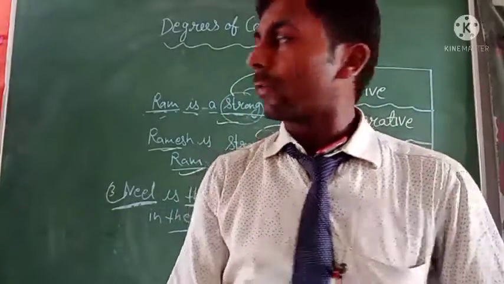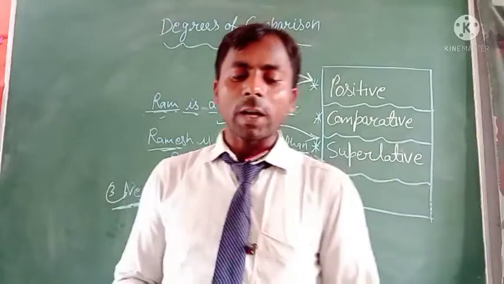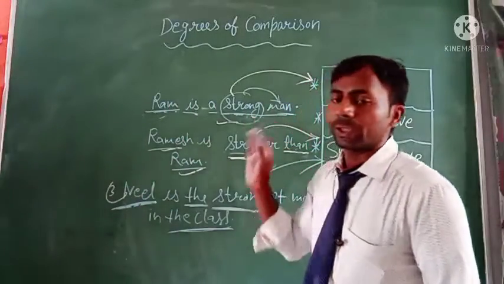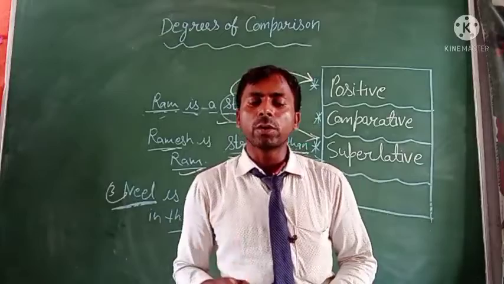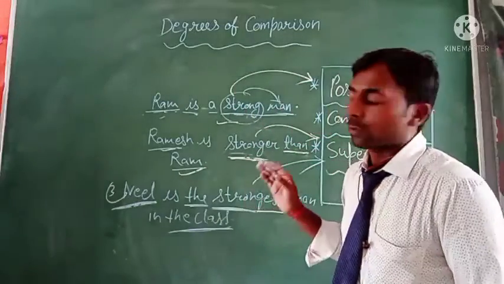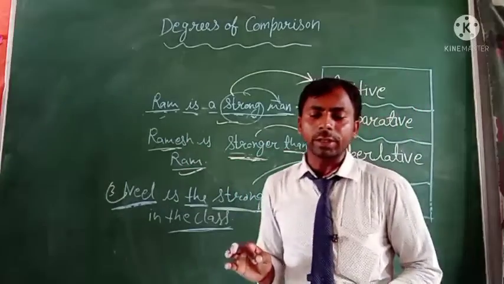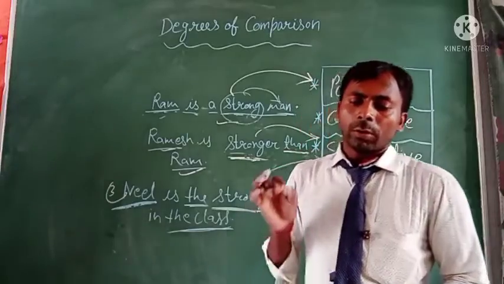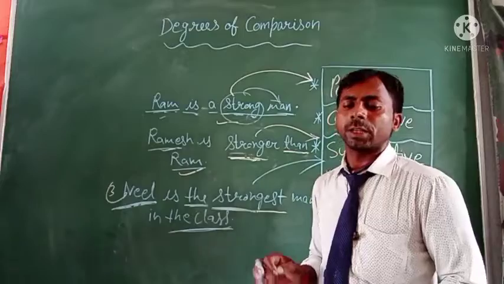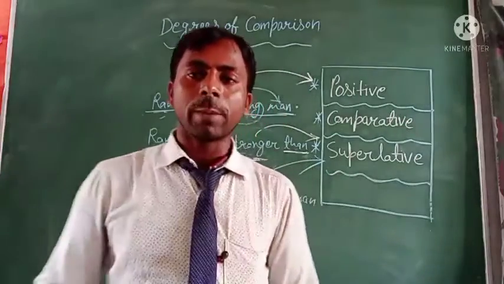Okay, and in the definition we have to simply define it. The positive degree is used when no comparison is made. The comparative degree is used to compare two people or things, just like Ramesh and Ram. And the superlative degree is used to compare more than two things. It denotes the highest degree of the quality. That's clear. I hope you all understand this.